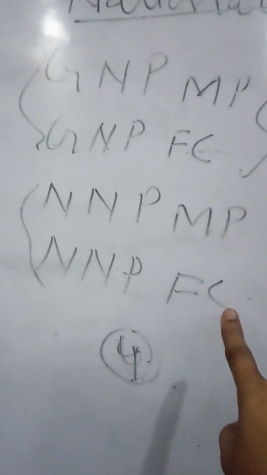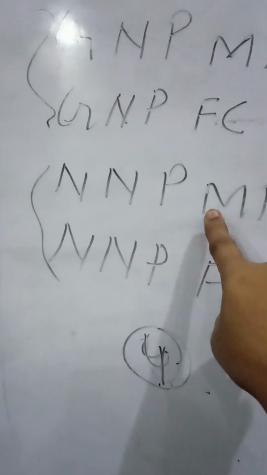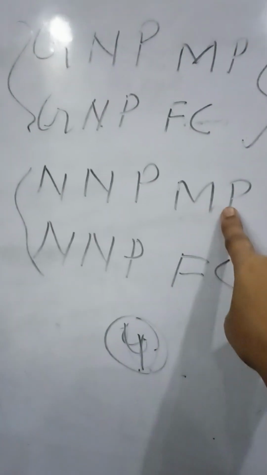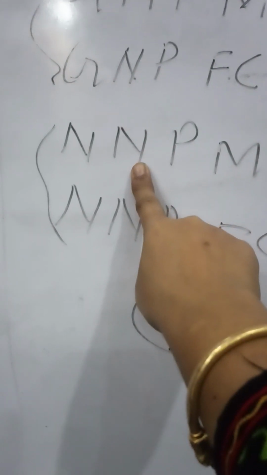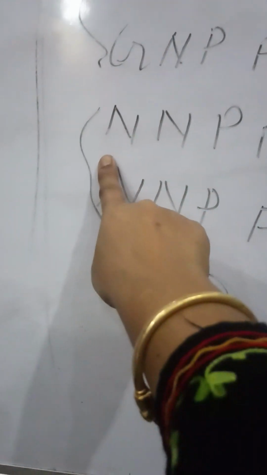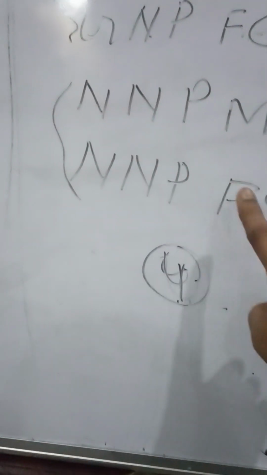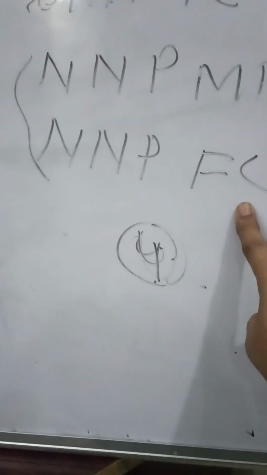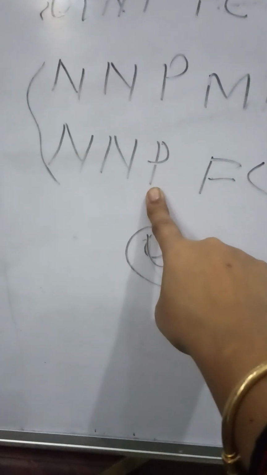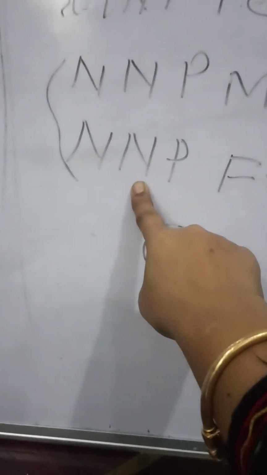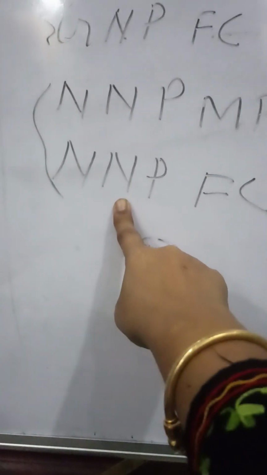Come to next. It is the NNP at MP. NNP at MP is what? It refers to the market value of all final goods and services produced only by the residents within and outside the domestic territory, exclusive of the value of depreciation, net. Come to next. It is what? Money value, factor cost, money value of all final goods and services produced only by the normal resident within and outside the domestic territory, exclusive of the value of depreciation.